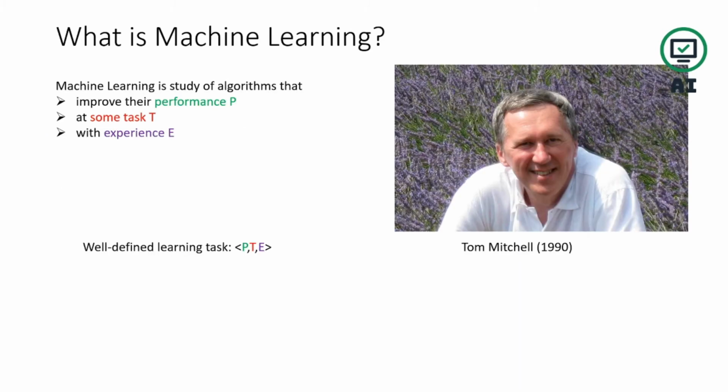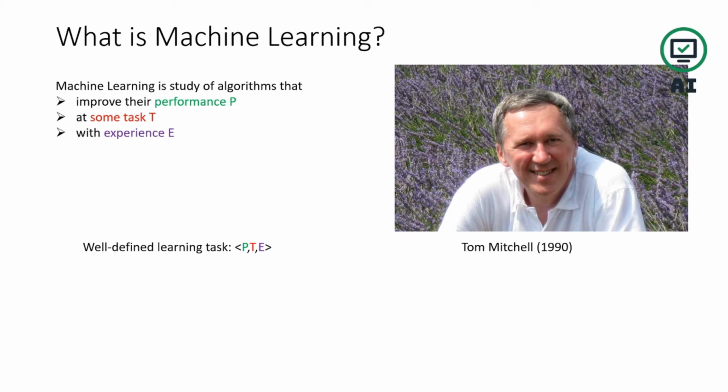So let's see what is machine learning. Tom Mitchell explained what is machine learning. Machine learning is the study of algorithms that improve their performance P at some task T with experience E. So you can see here, machine learning is nothing but doing some task with some prior experience to improve the performance.